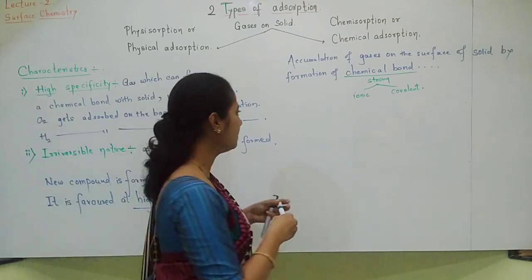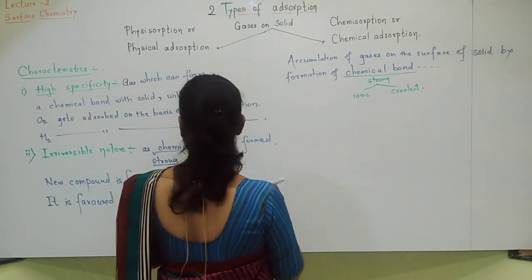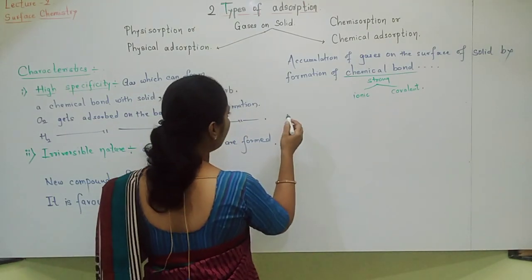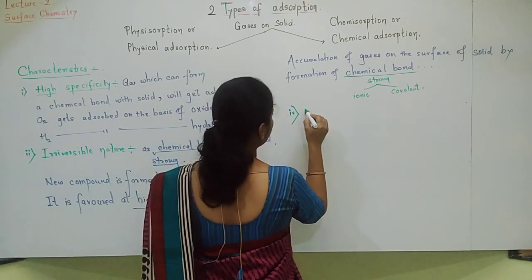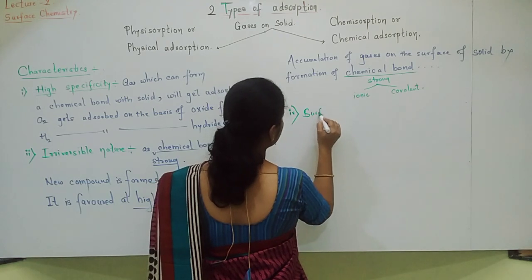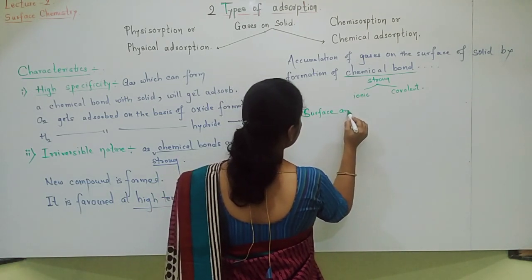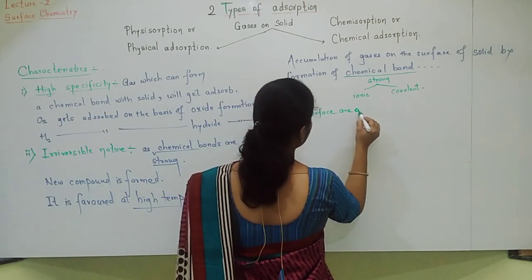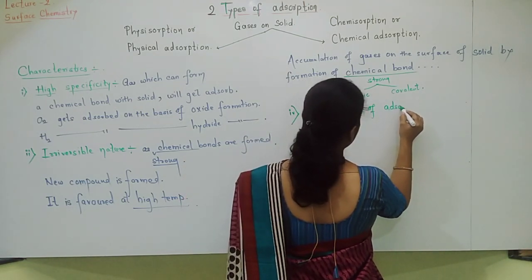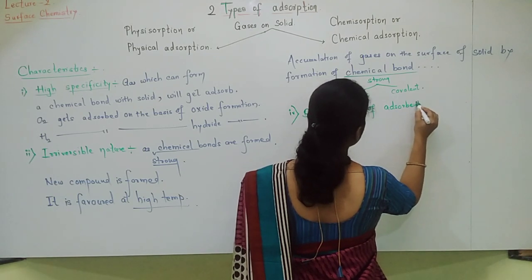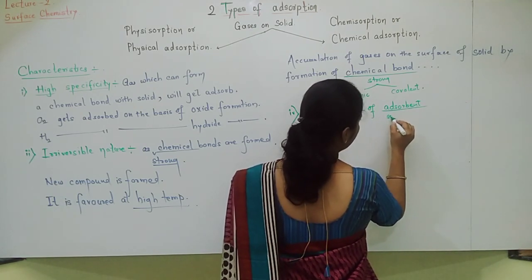Let us move towards the next characteristic, again we can say surface area of adsorbent. Who is the adsorbent here? Solid.